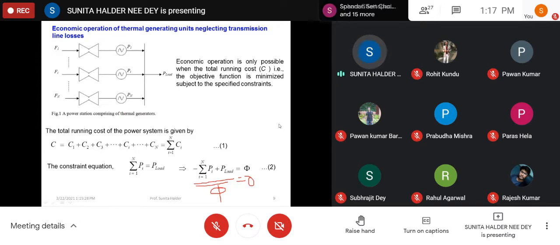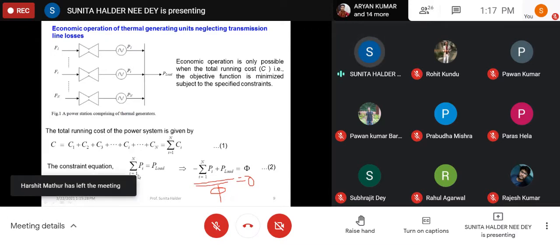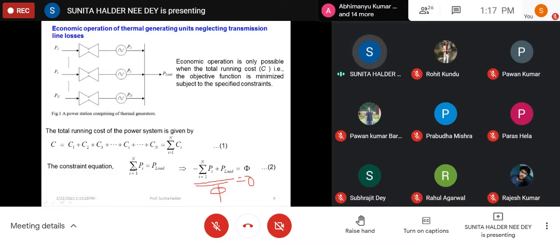We have to formulate the constraint equation in this way to apply it in any optimization problem. This is one method of optimization, you may say. In that case, you have to formulate the constraint equation in such a way that your desired variable should come in negative form. Otherwise, it will be cancelled out. We will see later. So the desired variable here that we want to calculate is all Pi, the generation of each plant, each unit, so that this payload can be catered as well as cost will be minimum. So for that reason, this will be the constraint function.